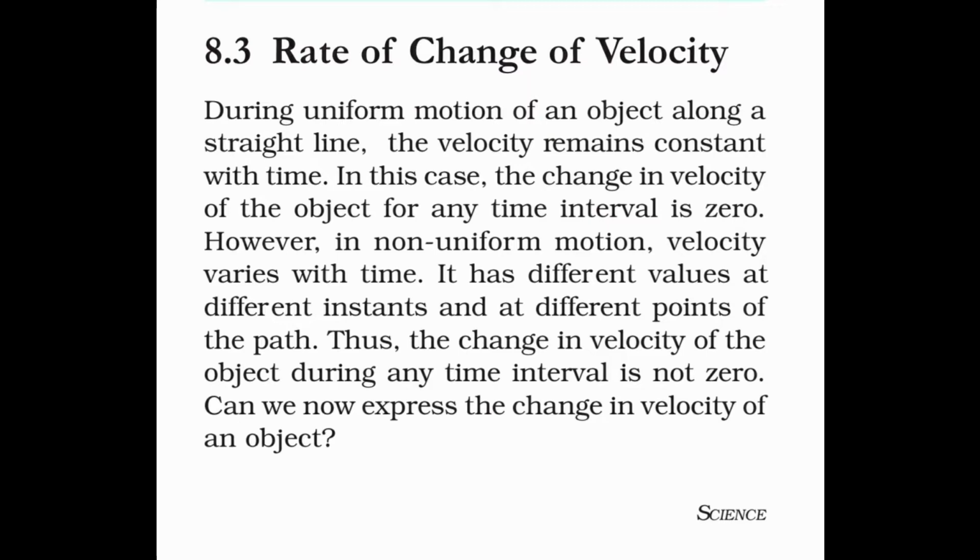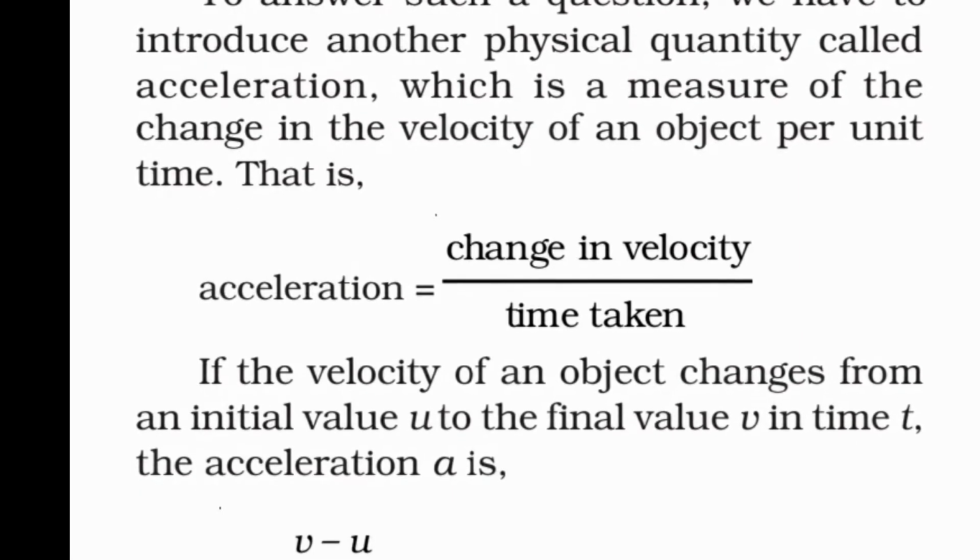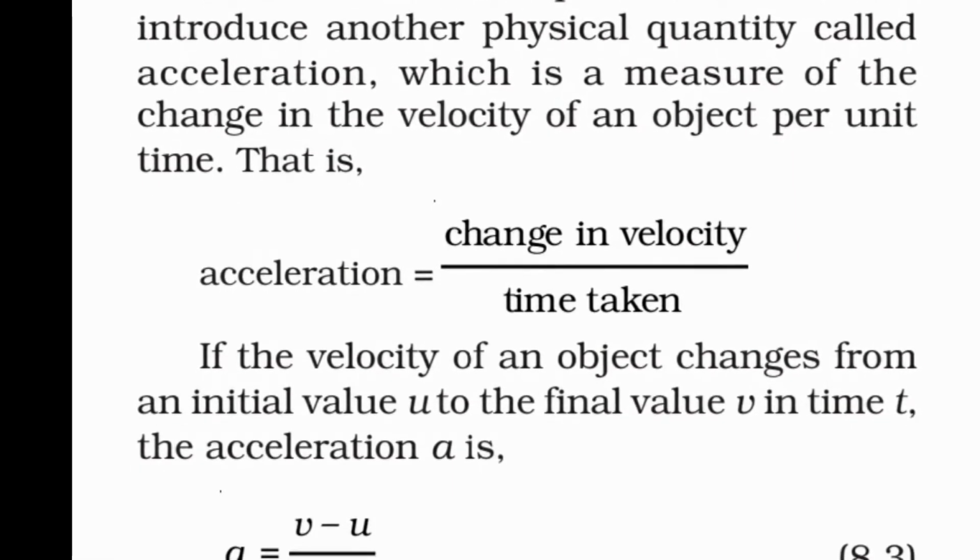And in the second case, non-uniform motion, velocity varies with time, meaning its value changes for different intervals or instants of time along that path. Now, change in the velocity of the object during any time interval is not zero in this case. Here, another physical quantity is introduced, that is acceleration.